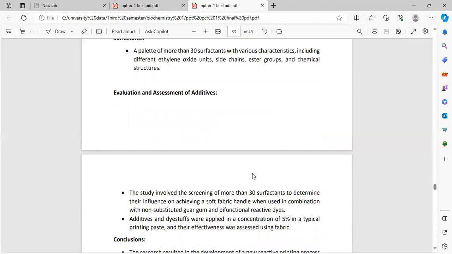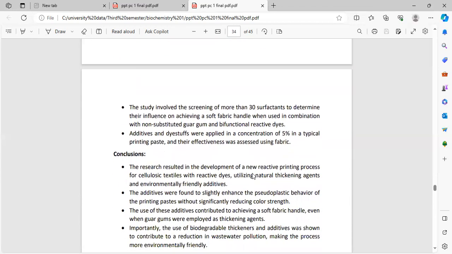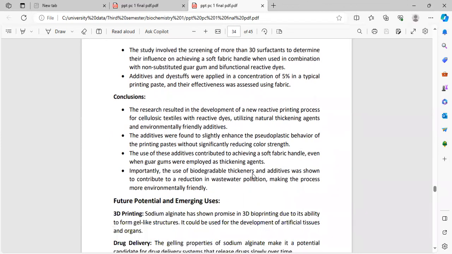Evaluation and assessment of additives. The study involved the screening of more than 30 surfactants to determine their influence on achieving a soft fabric handle when used in combination with the non-substituted guar gum and bifunctional reactive dye. Additives and dyestuffs were applied in a concentration of 5% in a typical printing paste and their effectiveness was assessed